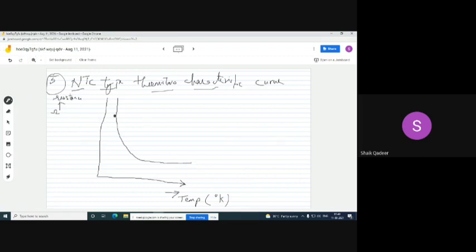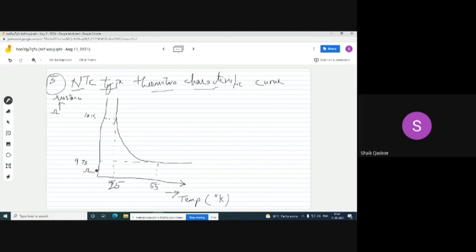So at this particular point, suppose the temperature is T and resistance is some 10K, and suppose this is 25 and this is something like 55, and the resistance value is something like 973 ohms.